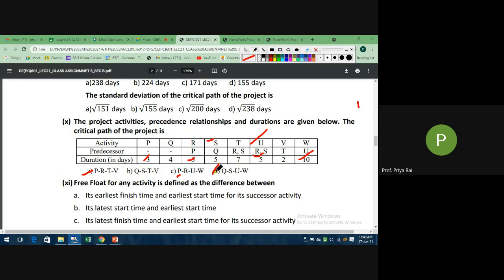In many questions they will give you a path which does not exist. Okay, so now tell me what the durations are.